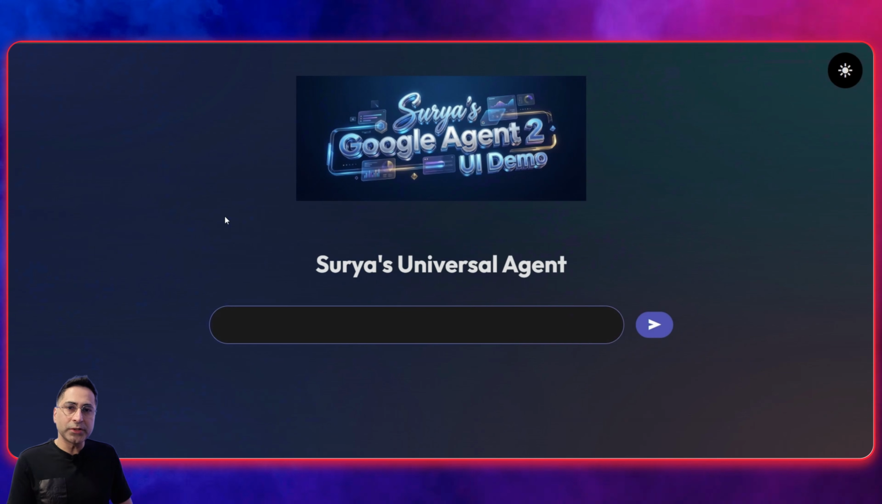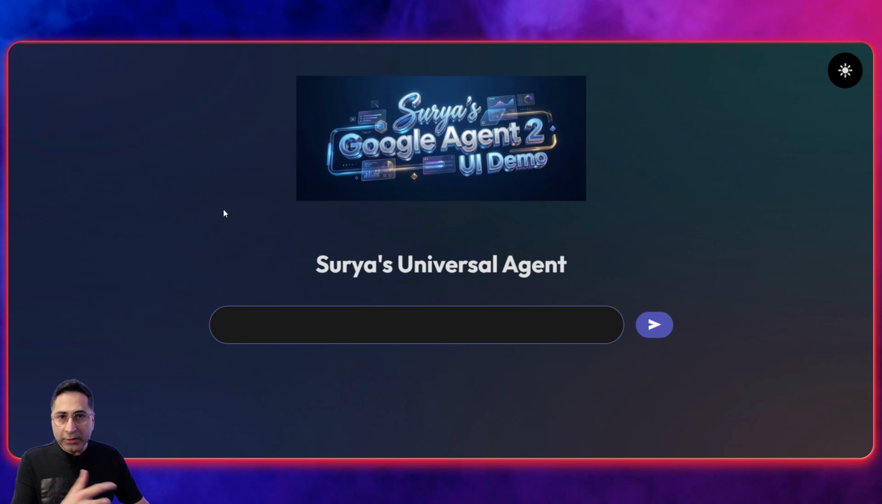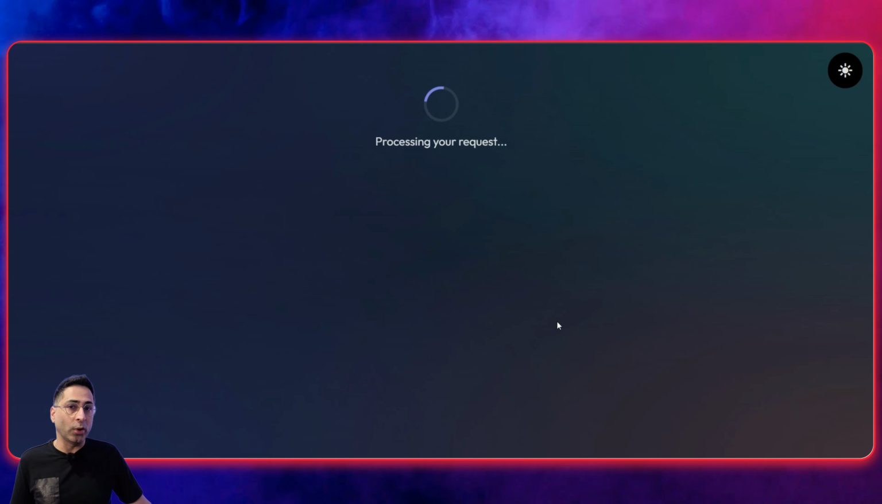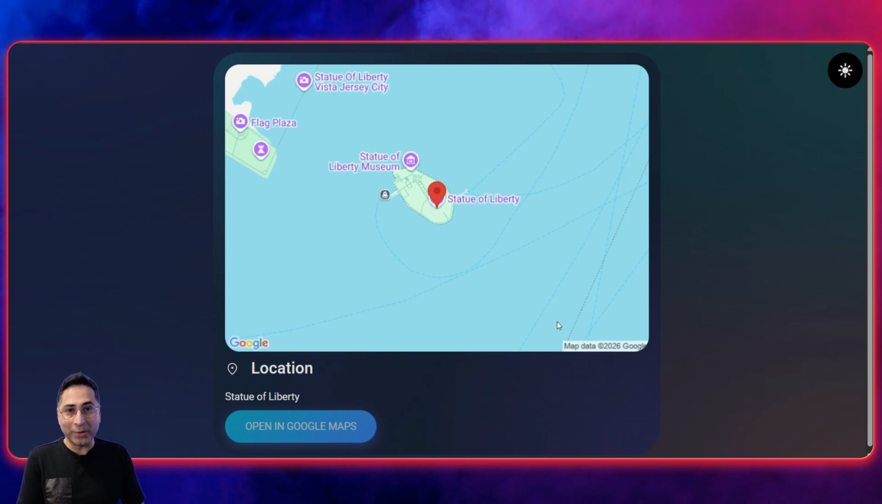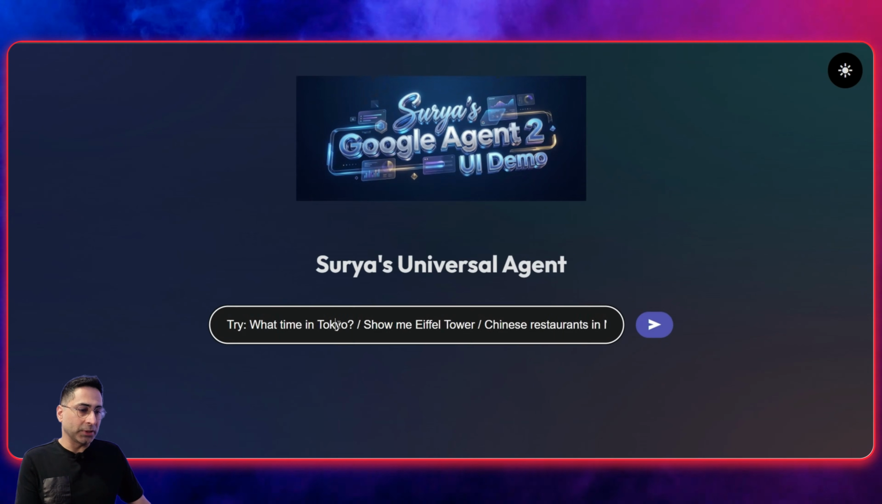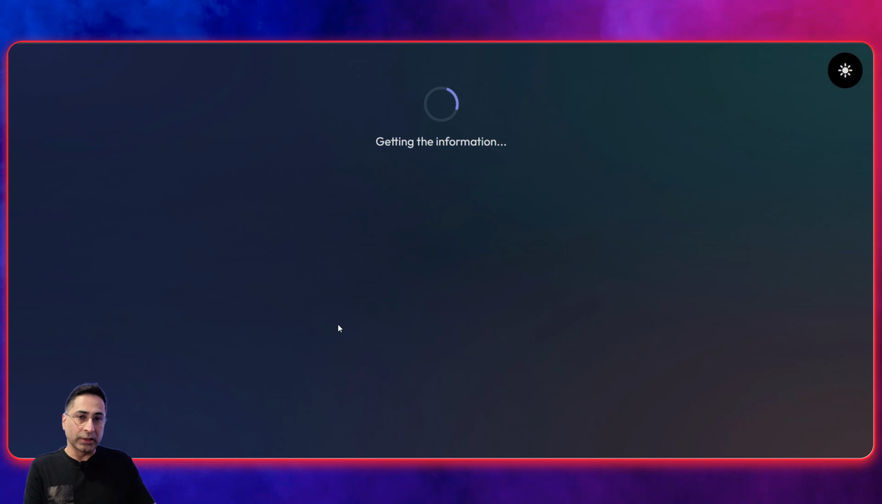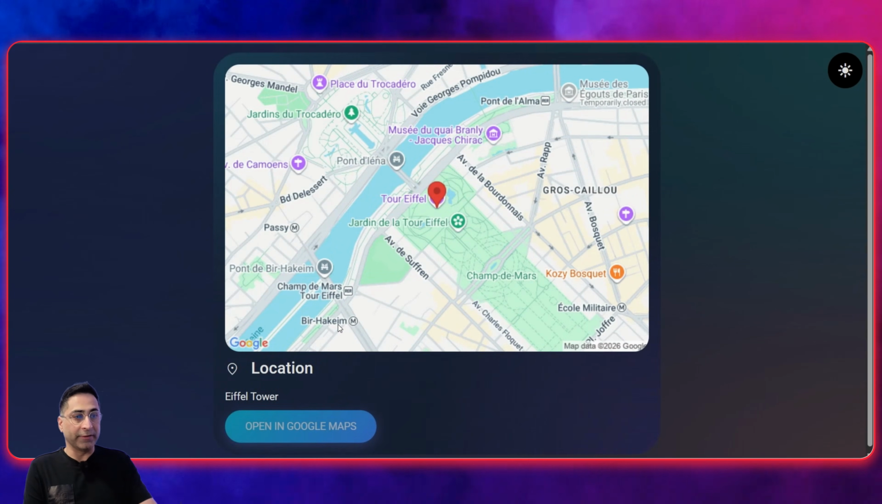All right, so here is an agent that I built using the Google's A2UI protocol. Now, let me show you what happens if I ask it different questions, right? So the first question that I'm going to ask is, show me the Statue of Liberty on a map. Here is what it responds back with. It responds back with a map, with the picture exactly with the location. Now I can change the question to something else where I can say, show me Eiffel Tower on the map as well. And then it'll come back with a response with Eiffel Tower on the map, right? So it is real, it is working, but you can see the response is very visual.